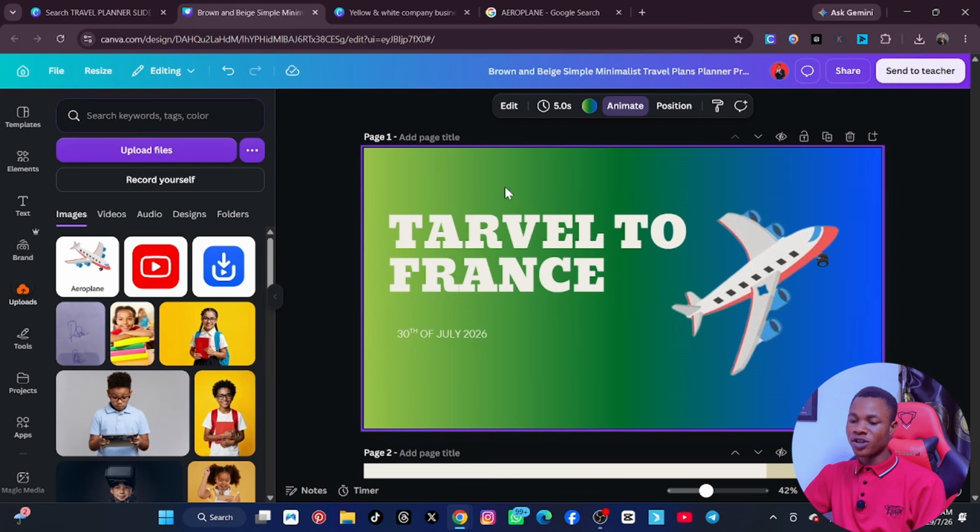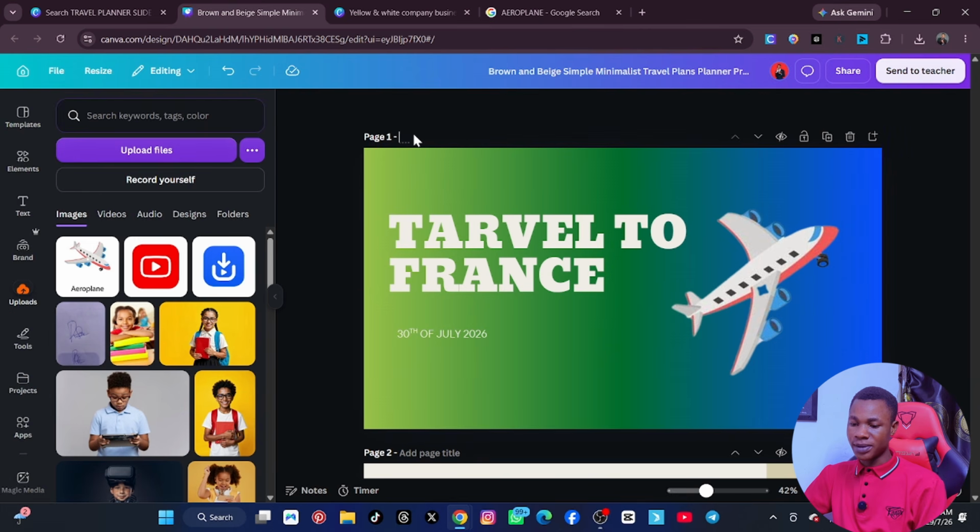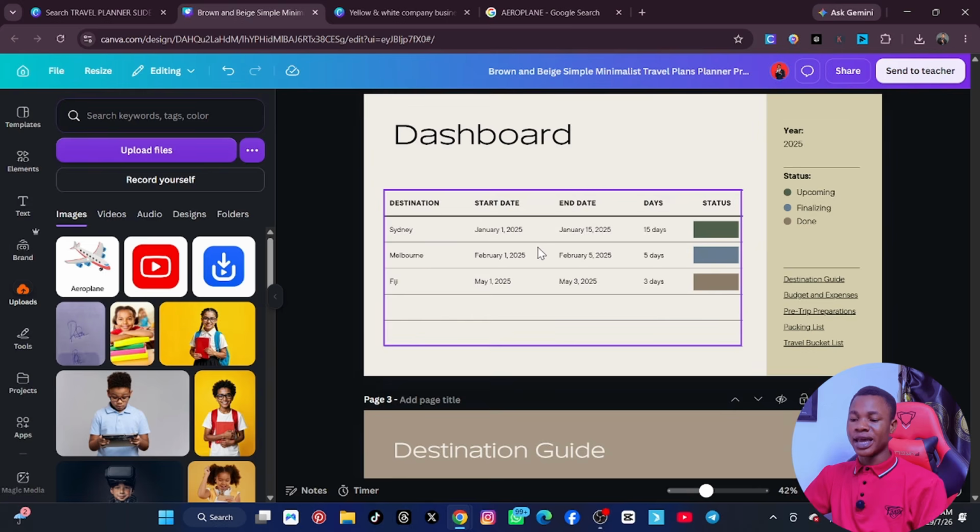So I think the front page is ready, and the first thing we need to do is let's name it by clicking on this page like this and add introduction. Please name the pages. Is that okay? Because we will need it as we proceed. Now, what is the next page? The next page is exit and entry requirements.